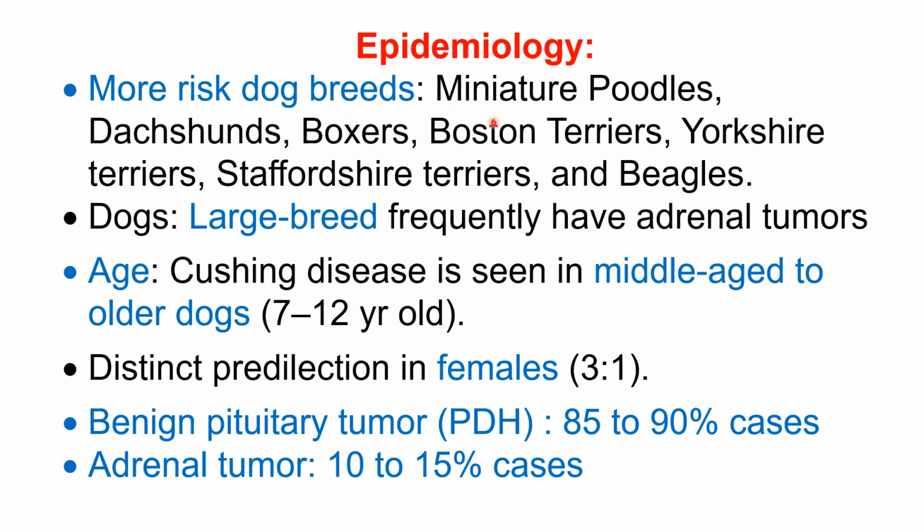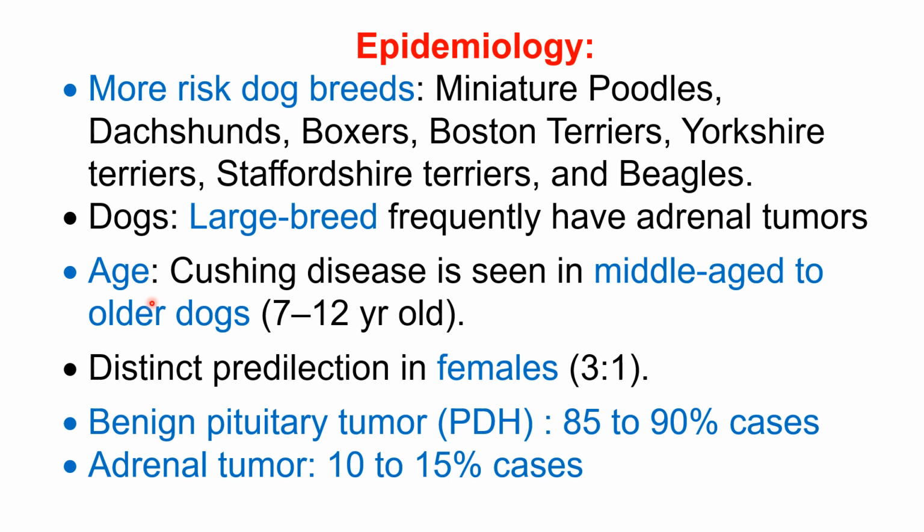These breeds are miniature poodles, Dachshunds, Boxers, Boston Terriers, Yorkshire Terriers, Staffordshire Terriers and Beagles. These breeds are highly susceptible. Important for a clinician. Again, the large breed dogs frequently have an adrenal tumor, so they are also at risk.